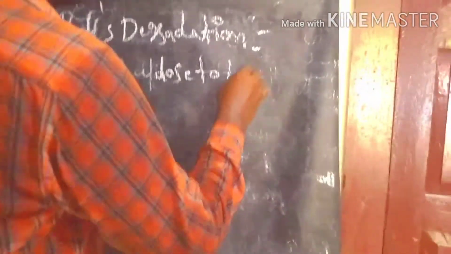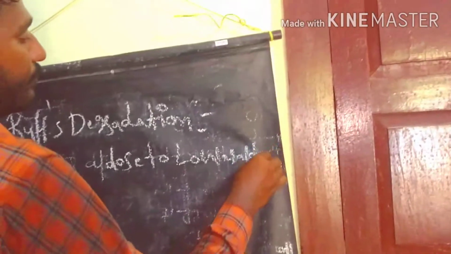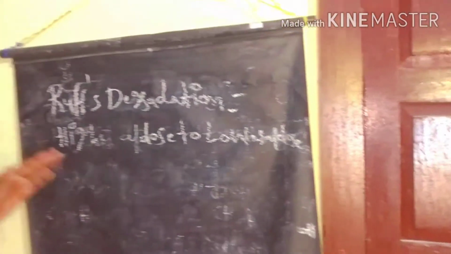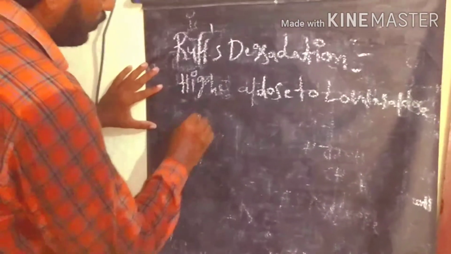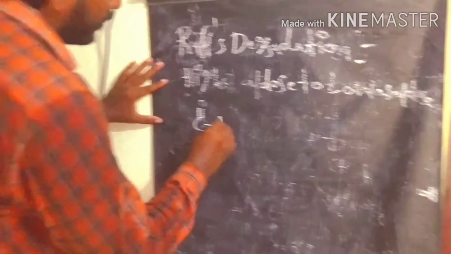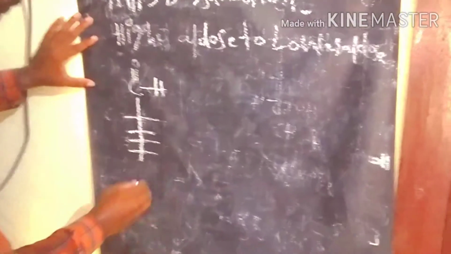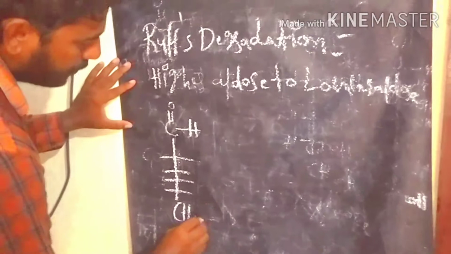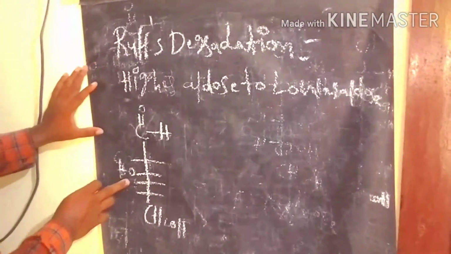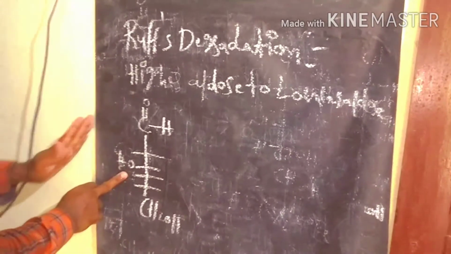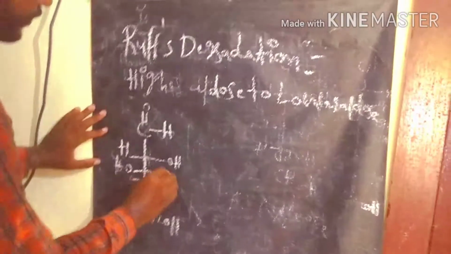Take a simple example, D-glucose to D-arabinose. So this is the glucose. What is the stereochemistry? The second chiral center has the hydroxy group on the left side, and all remaining hydroxy groups are on the right side. That is the exceptional case in glucose.